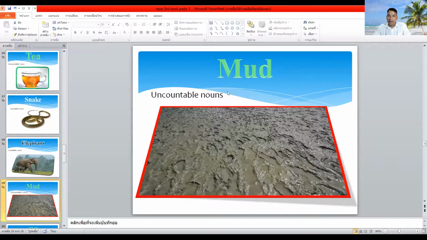This is mud. Mud means water and soil mixed together. What can we say, mud? Is this countable noun or uncountable noun? Can we count it? We cannot count, so we can say this is uncountable noun. Very good.